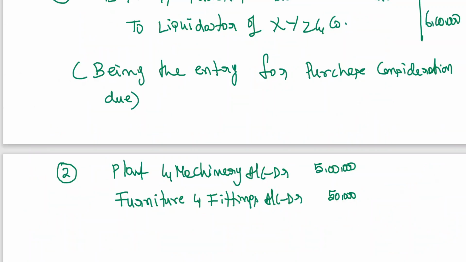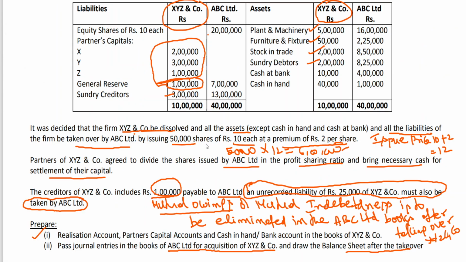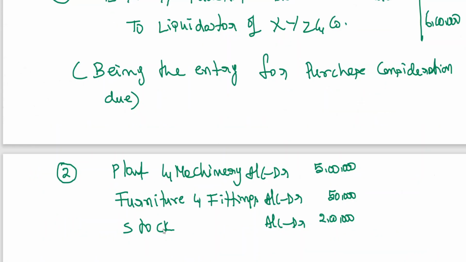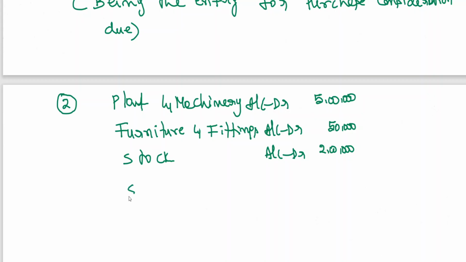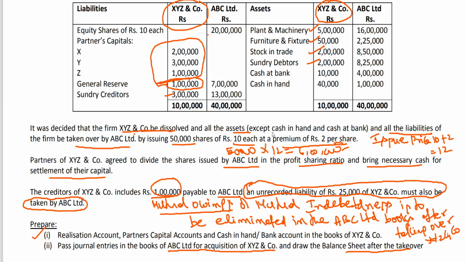Stock account debit, 2 lakhs. Sundry debtors account debit, 2 lakhs. To sundry creditors, 3 lakhs.